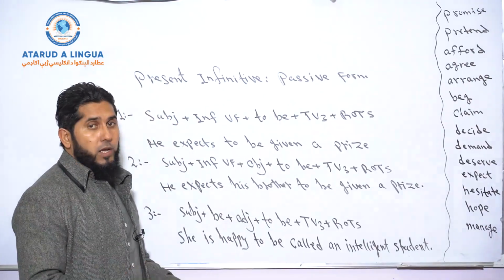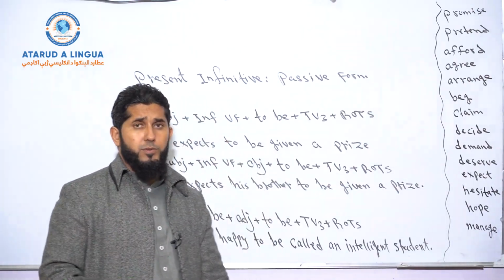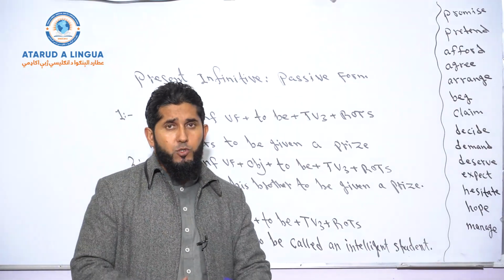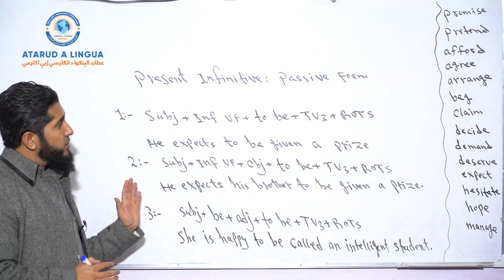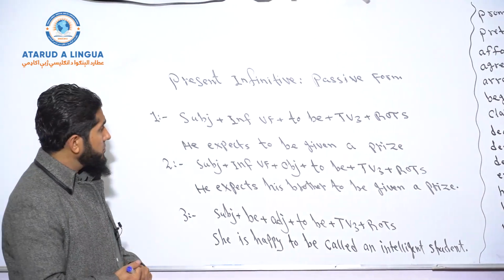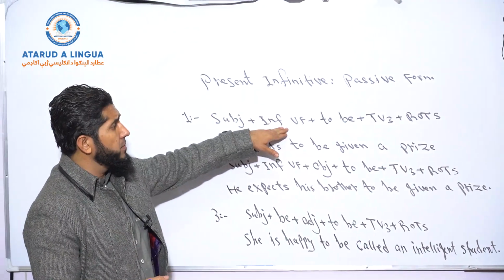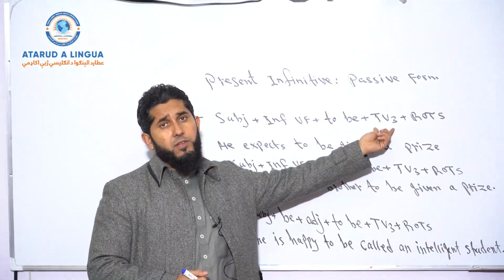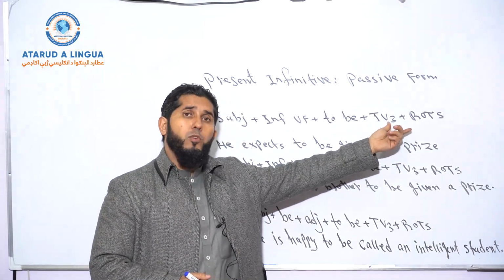So now look, again we can use the same infinitive verbs, and the structures are different. I'm gonna explain the structures. Look at the first structure. Subject, infinitive verb, to be, transitive verb, third form, and then rest of the sentence.